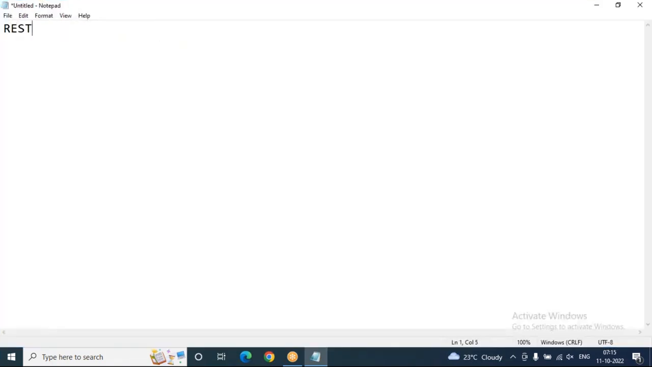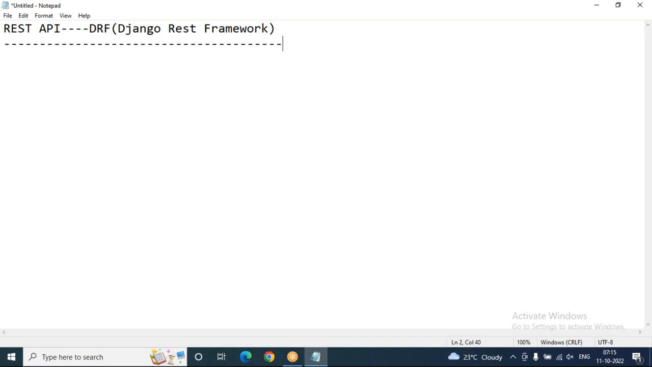Now you can see REST API. This is also called DRF. DRF means Django REST framework. Django REST framework, or else DRF, we can call it. It stands for Django REST framework.